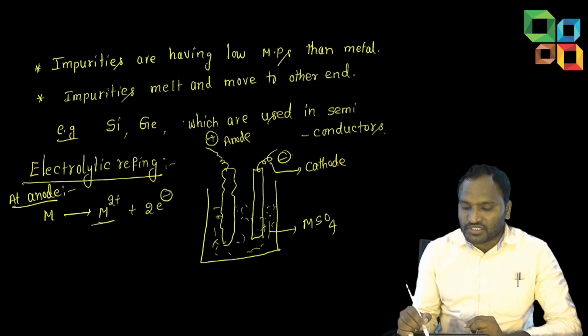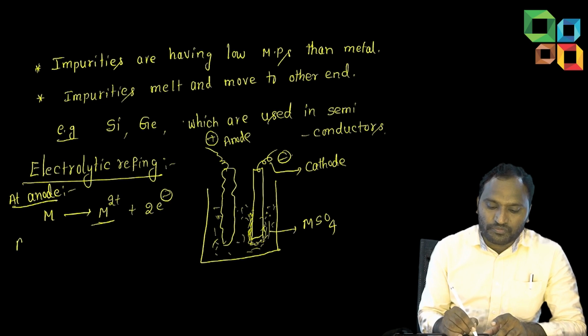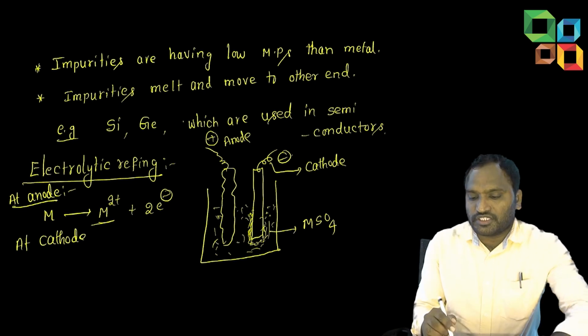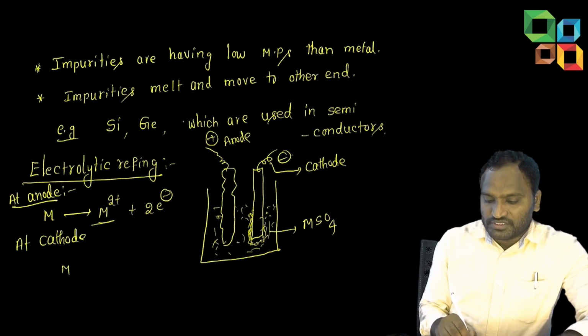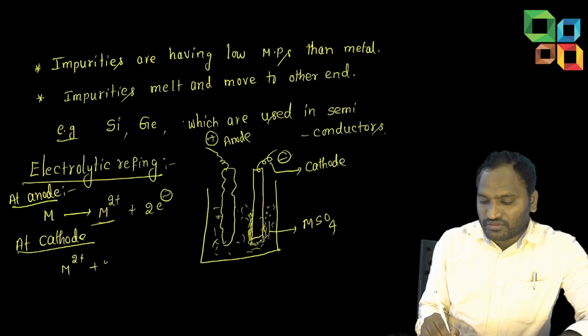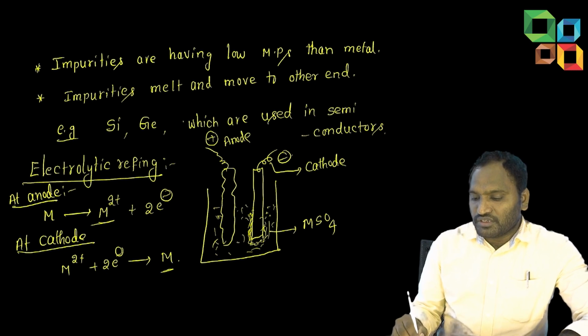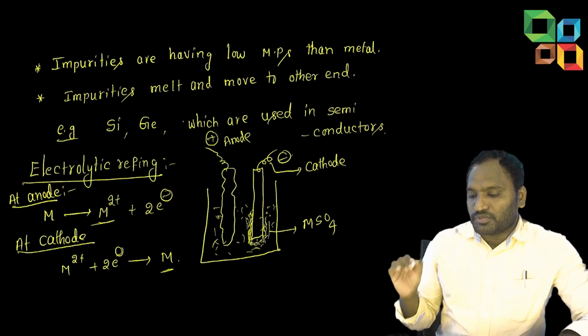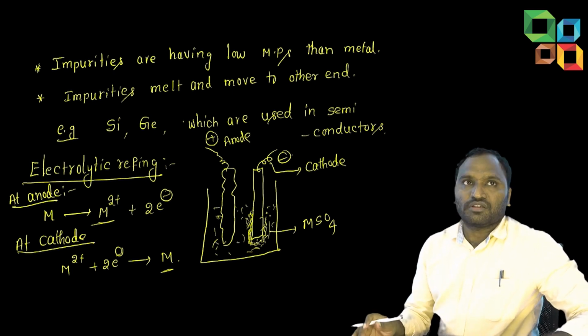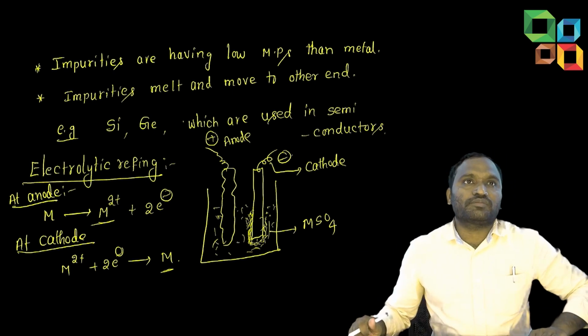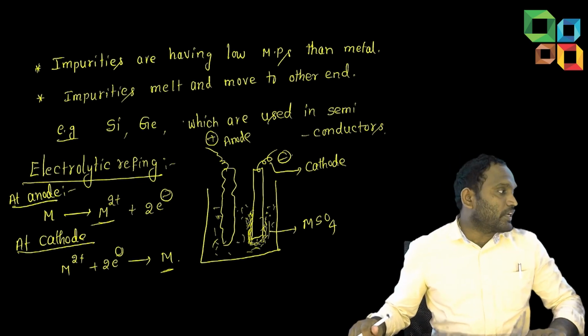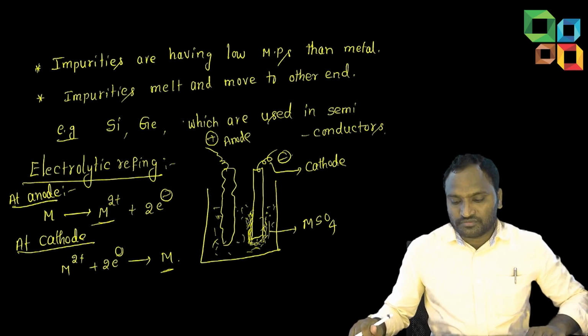Slowly it will move towards the pure metal, to the cathode, and deposit there. At the cathode, reduction takes place. See here, M2+ is gaining 2 electrons and converting into M, which deposits here. After some time, we remove the cathode and scratch it to get pure metal. This is electrolytic refining. Copper metallurgy is there, where you will learn more.